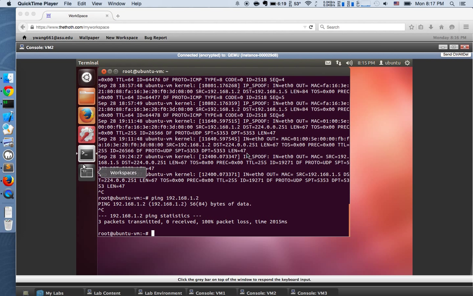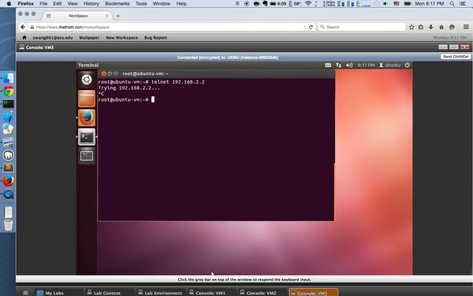For task 2, first I do some groundwork, like changing the default input policy from drop to accept, and then install and enable telnet on both VM2 and VM3, and then perform telnet successfully from VM2 to VM3 and vice versa. And then I use the command service ufw stop and start to restart the firewall.